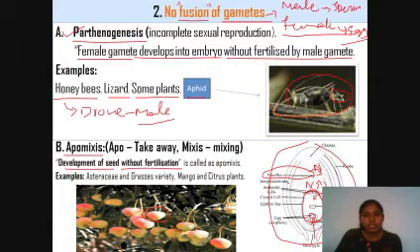Here, a cell of the nucellus tissue will develop into an embryo. In other plants, citrus plants also come under apomixis type of reproduction, and in the Asteraceae family and in grasses you can see it. Okay, so this is the second characteristic feature and examples for it.